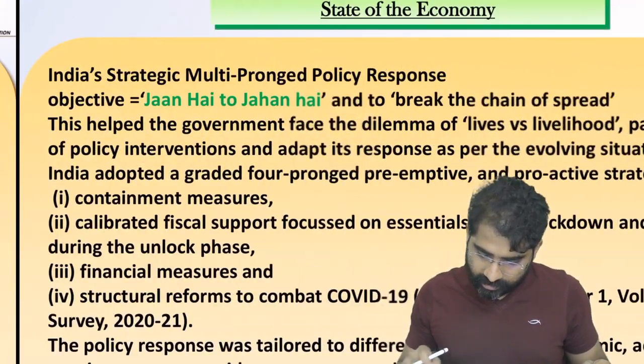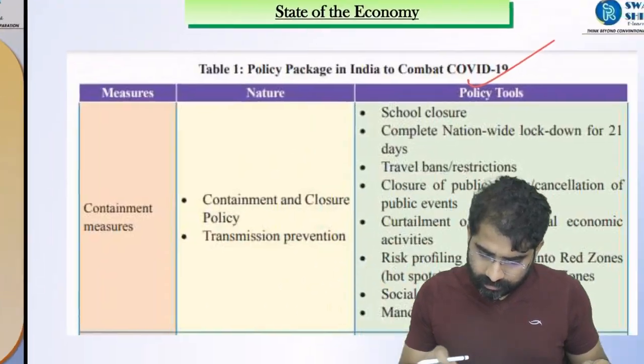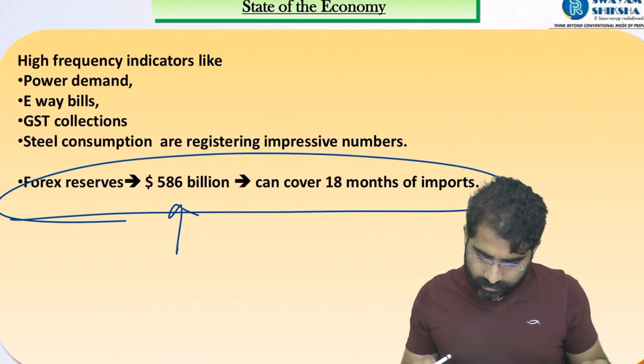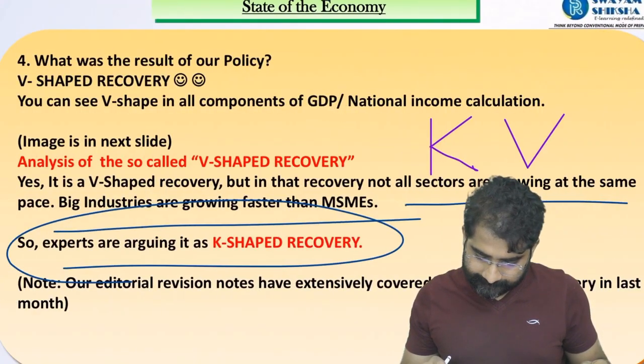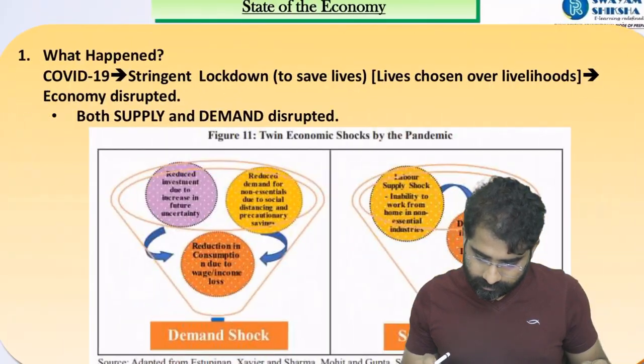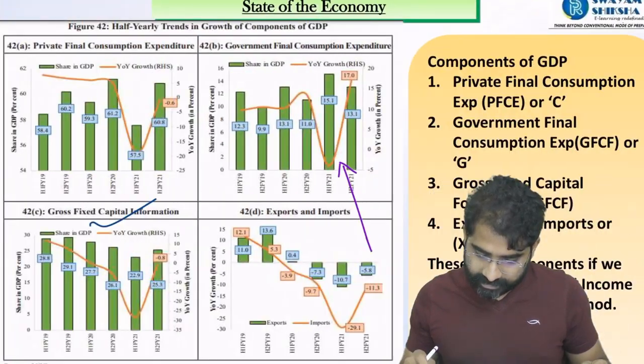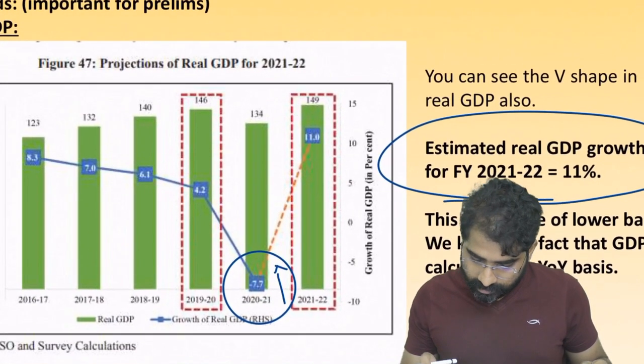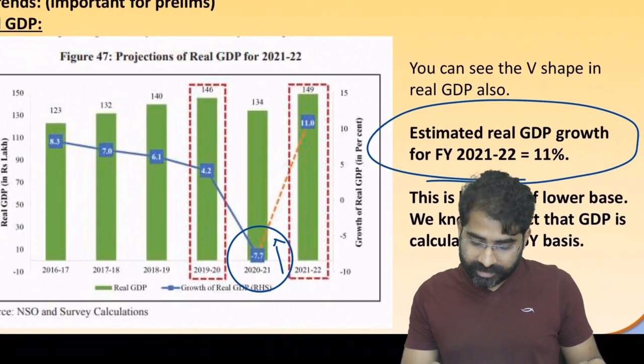Give me one second, not to waste your time here. Base effect, I wanted to show you. So here see estimated real GDP 21-22.